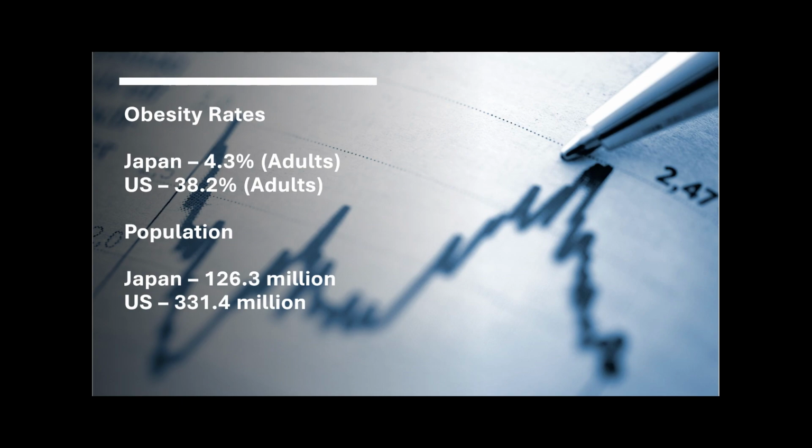It's important to note the population differences: currently Japan has 126.3 million people, and the U.S. has 331.4 million people. Obviously, the numbers are different, but even the difference of obesity from Japan to US is still probably around 9 to 10 times the amount of adults who have obesity. It's still just an important factor to note.